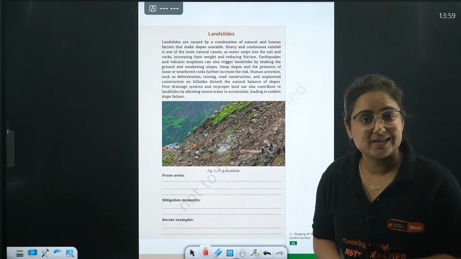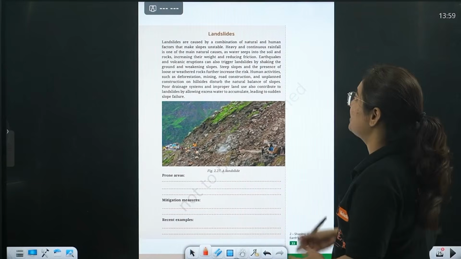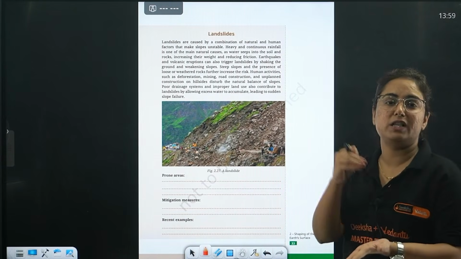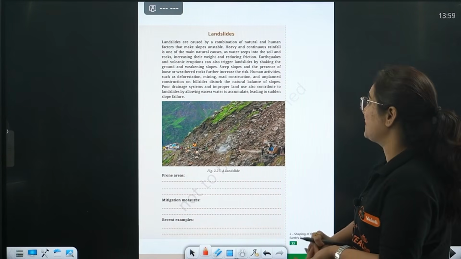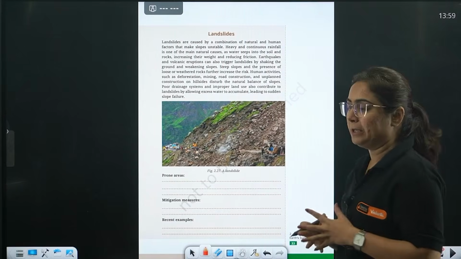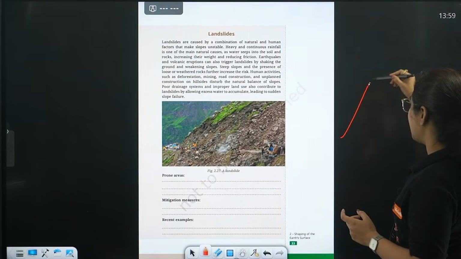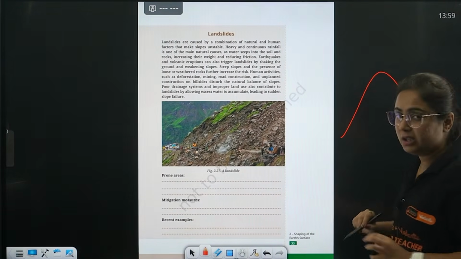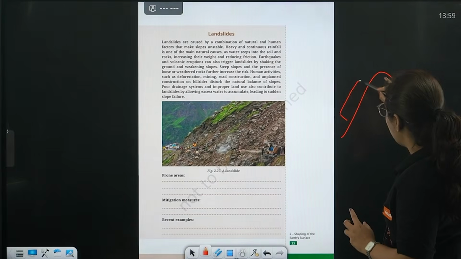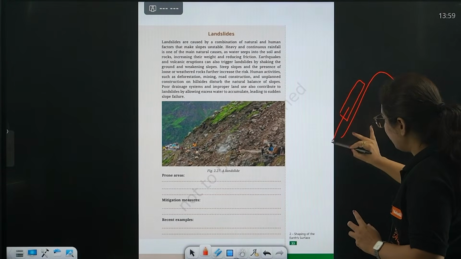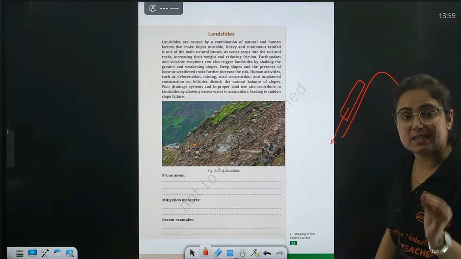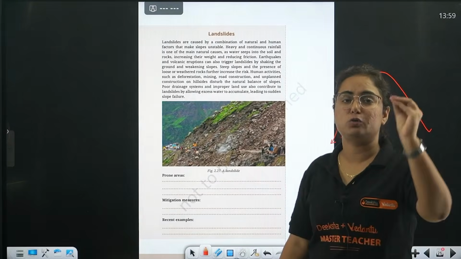What is a landslide? Beta, a landslide is the combination of natural as well as human forces. What is a landslide particularly? In hilly as well as mountain regions, when a complete slab of land drifts and slides down, this is a natural disaster that is known as a landslide.